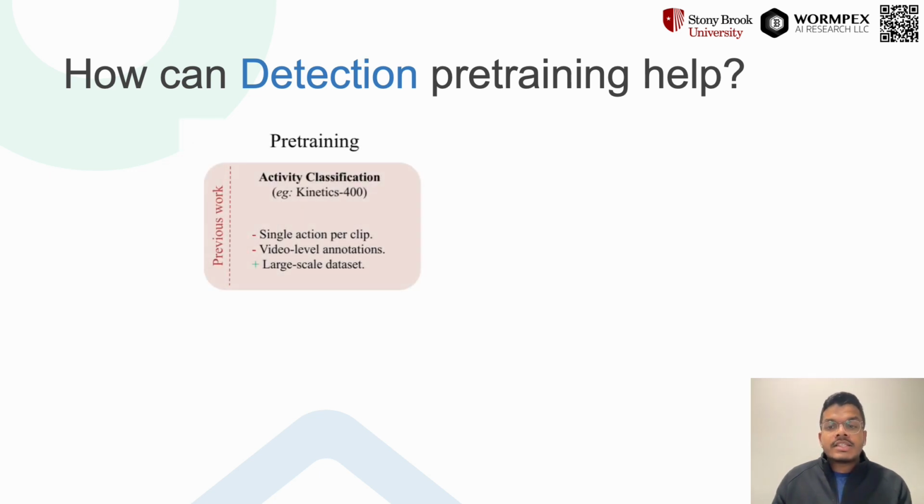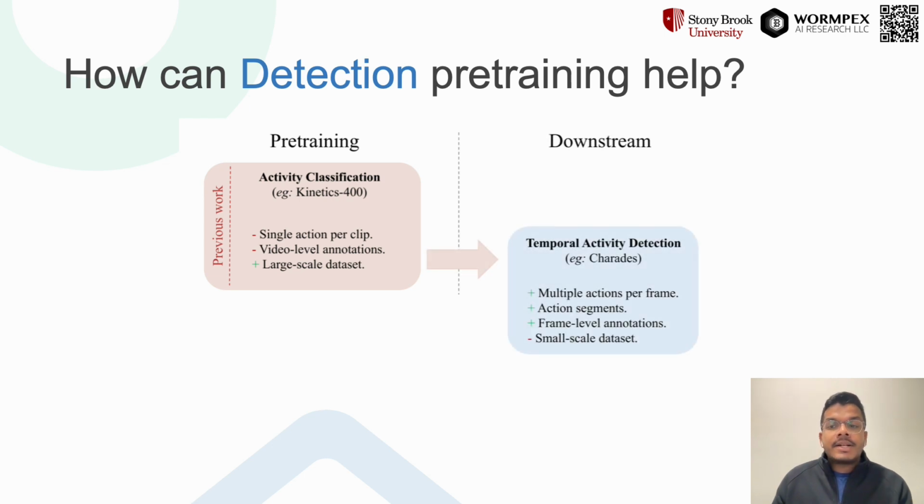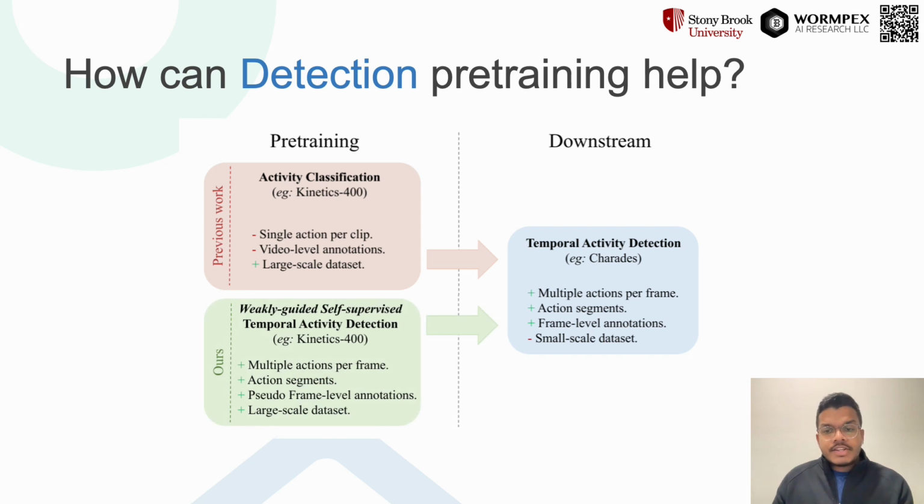Previous works have pre-trained on classification and transferred to downstream detection due to data limitations. If we look at the characteristics of each sample dataset here, Kinetics 400 and Charades, pre-training data does only contain a single action per clip with video level annotations. However, the downstream data may contain multiple actions per frame, action segments, and frame level annotations. And with our strategy, we convert the same pre-training data, which is Kinetics 400, to have similar characteristics to the downstream data, which is Charades, so that we have a better aligned pre-training.